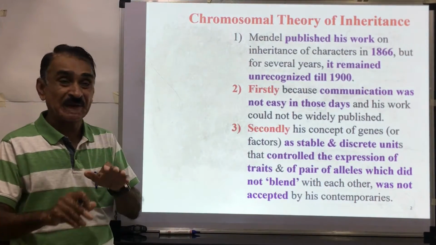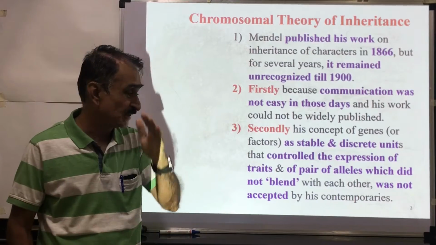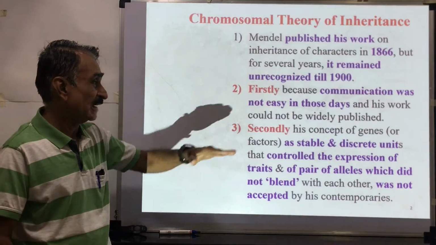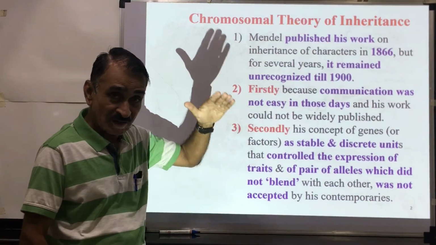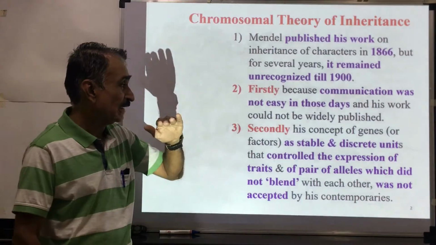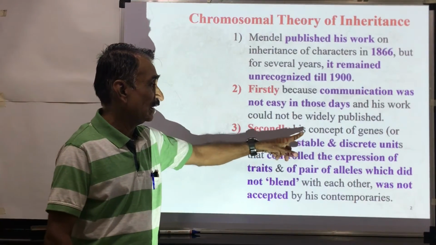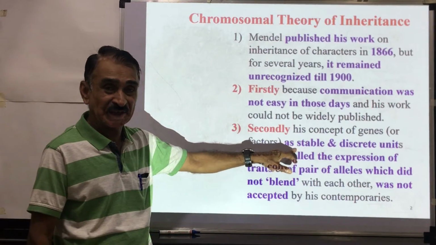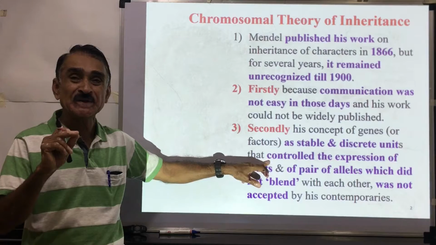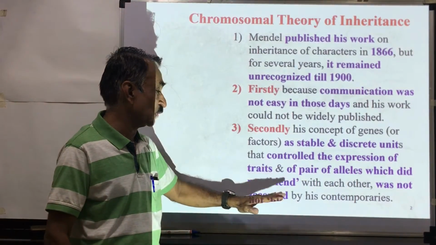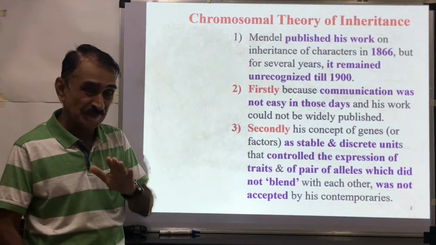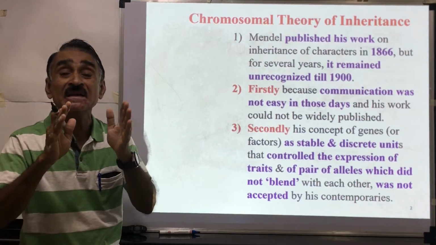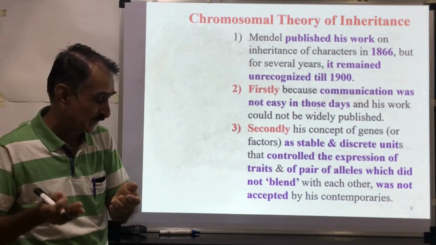This was not accepted by the workers of those days, his contemporaries, the scientists of those days. Mendel's work was not recognized till 1900 because of this.